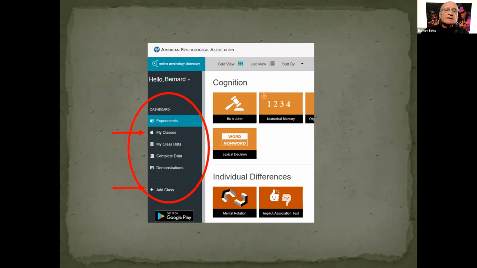When you get into Opal, you can register your class. You can add as many classes as you have. And one of the things that's convenient about this is if you look at complete data, it gives you a choice of different schools, different classes whose data you can combine with to make sure you have sample sizes that are useful if you want to do data analysis.